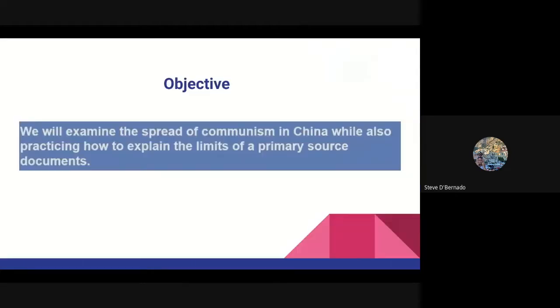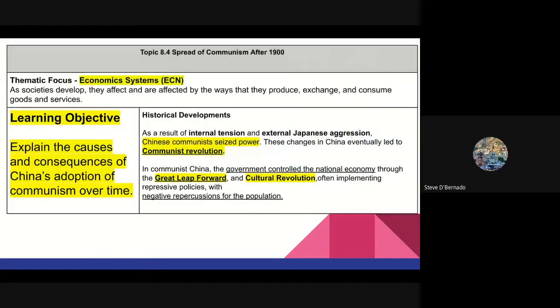So today we're going to examine the spread of communism into China, while also practicing how to explain the limits of a primary source document. So we're going to soak the document with the focus on the limits, okay?